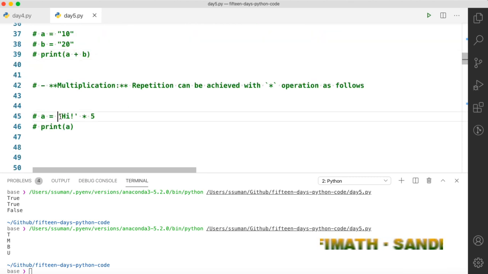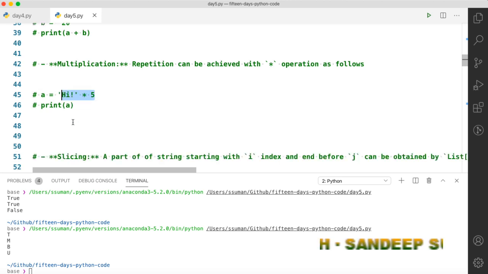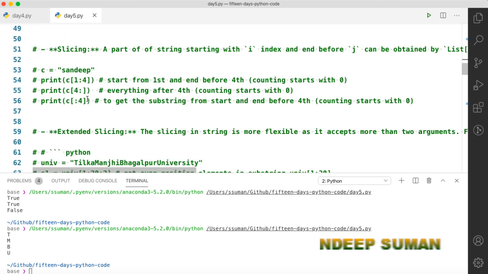If you want to repeat some string, then use multiplication. Now slicing is similar to list. Just put the position of the element from where you want to take it, and the last element you want to leave. Suppose you want to take A to double E, then you have to take the position of this A, and you have to take the position of P actually, because the last element represents what you want to leave.